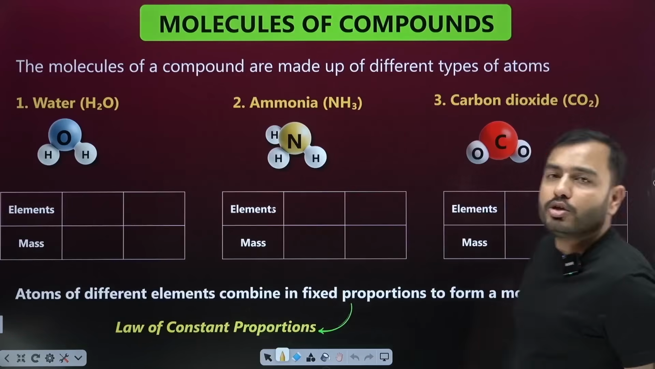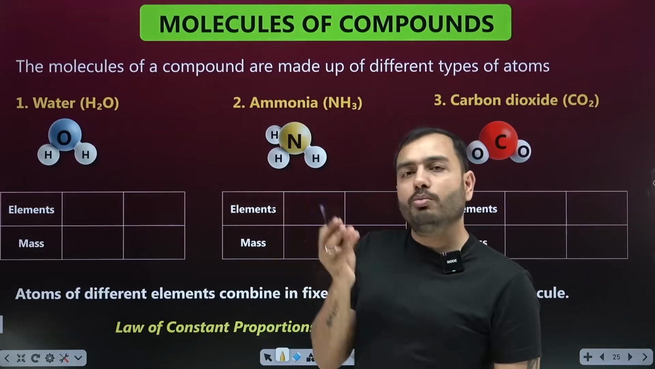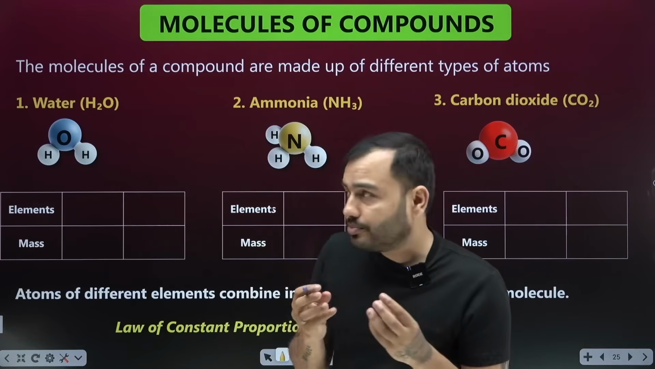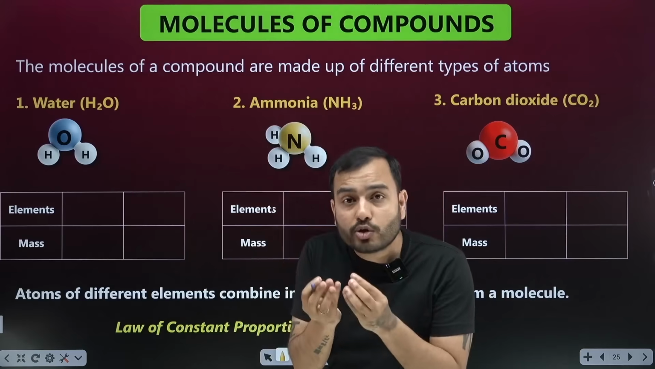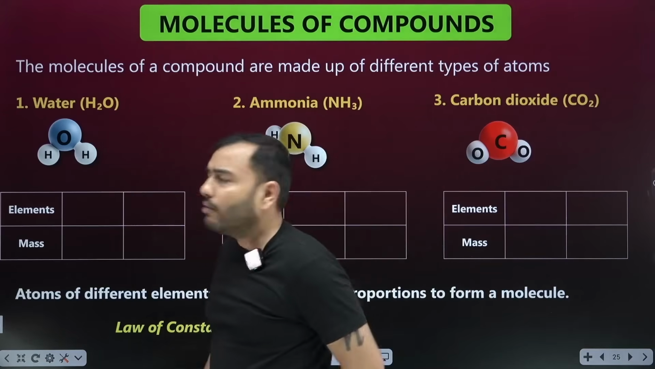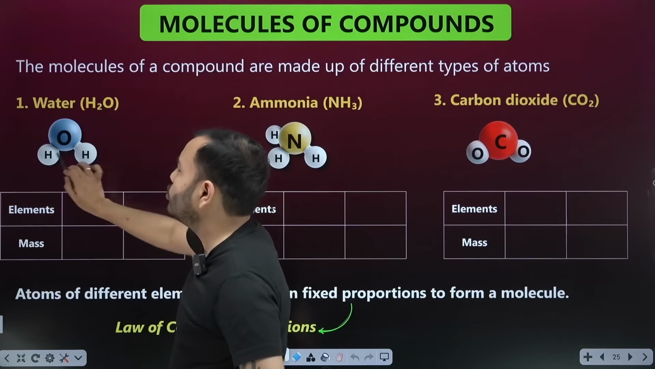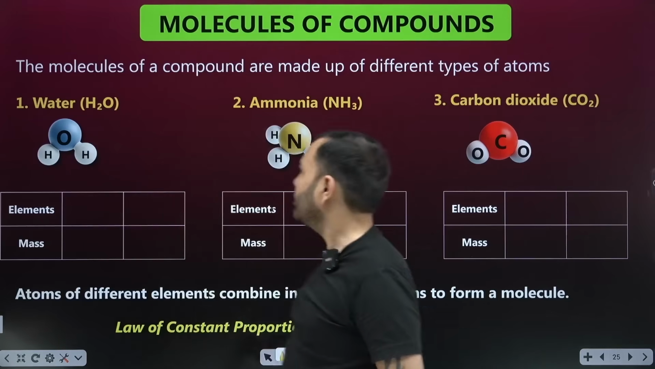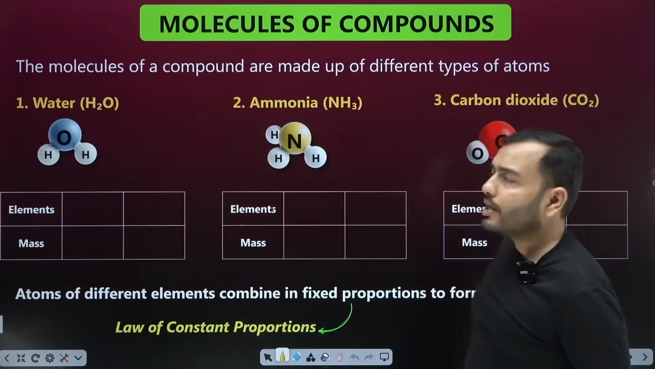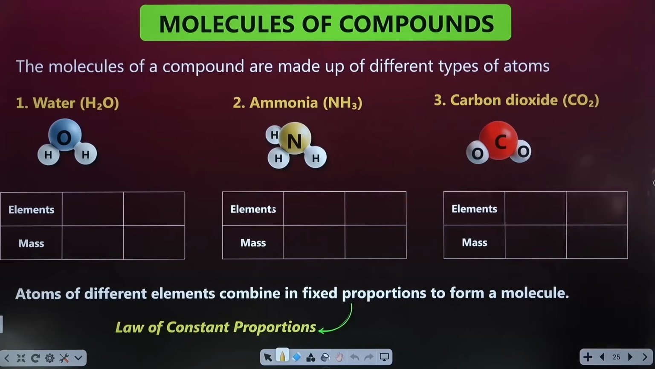Come on. Next is molecules of a compound. The molecules of an element were made of atoms of the same kind. The molecules of a compound are made of atoms of 2 different kinds. Example, very simple, water. Now look what is inside water. H2O, 2 hydrogen atoms, 1 oxygen atom. Ammonia, NH3, 1 nitrogen atom, 3 hydrogen atoms. Carbon dioxide, CO2, 1 carbon atom, 2 oxygen atoms.